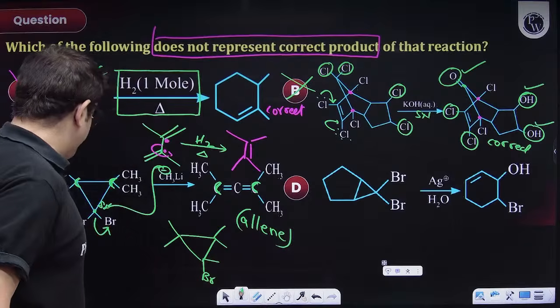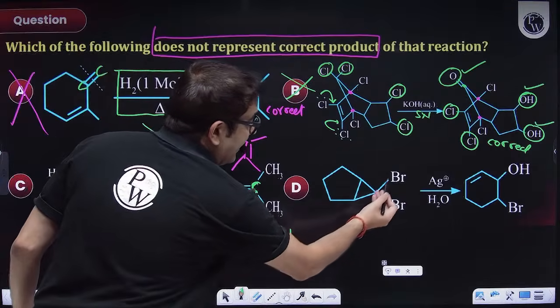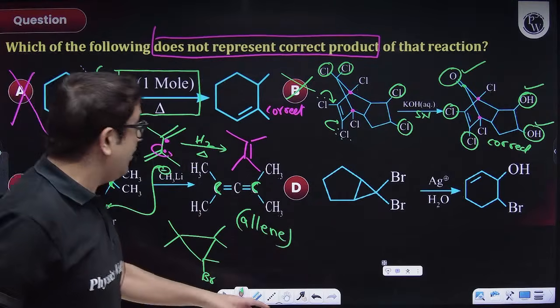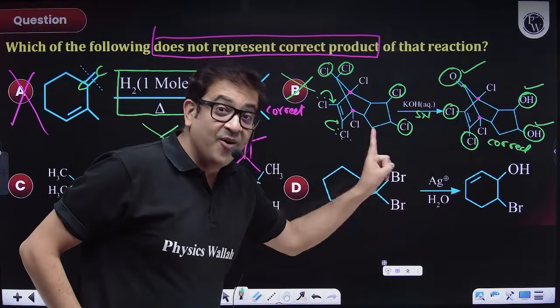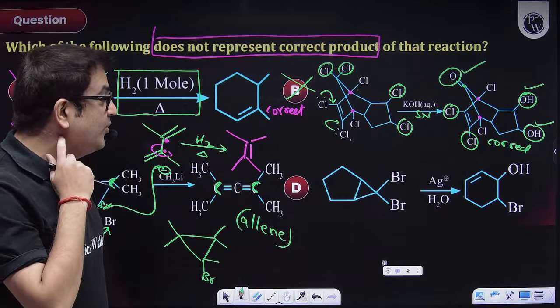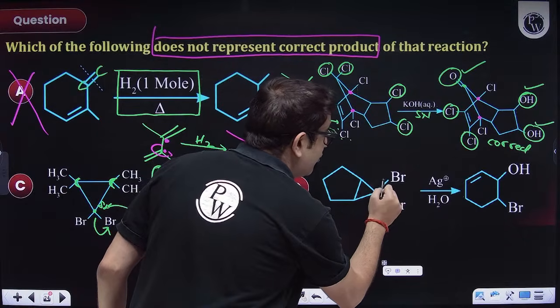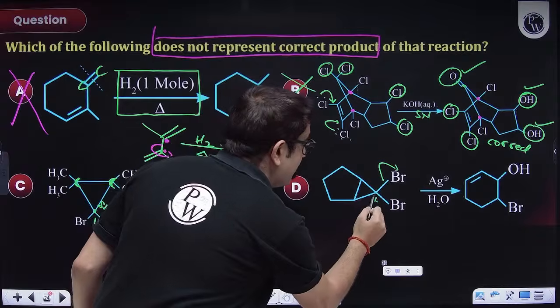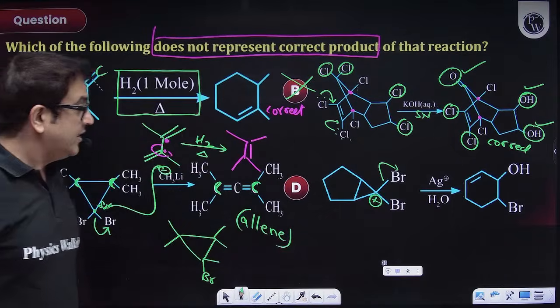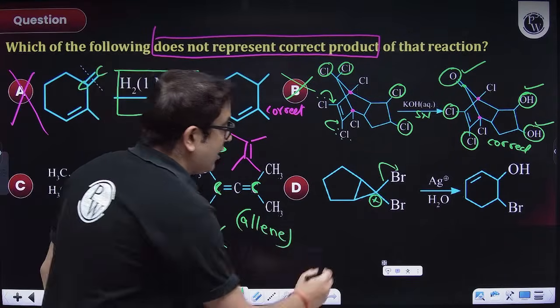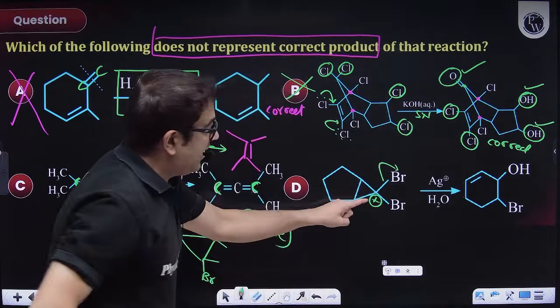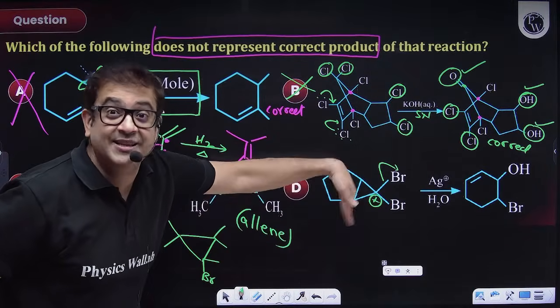Now let us work on option D. I again have a vicinal dihalide. Now here I have Ag plus. What this Ag plus is going to do, sir, is make this first bromine move as Br minus. So a carbocation, a plus, will be formed over here. After the formation of this plus, how many membered ring do I have, sir? 5. And again a 3-membered ring, so ring expansion will take place.